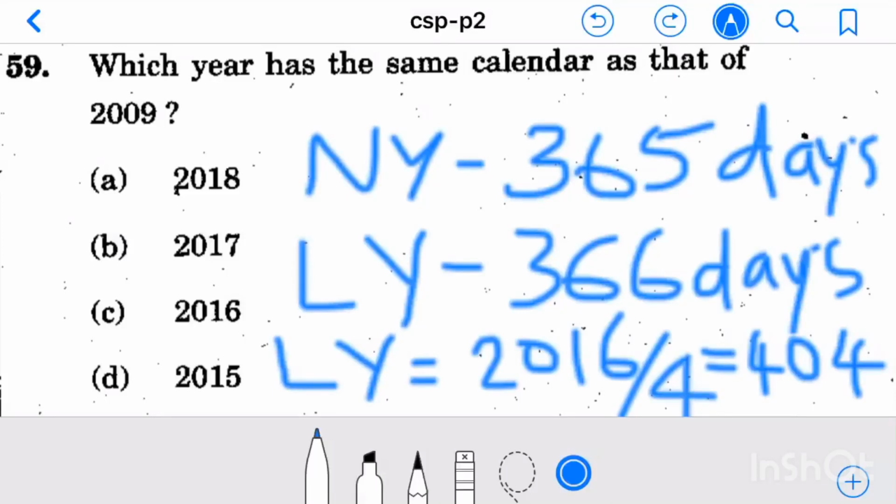Hello everyone, here I am going to solve 2019 CSAT question number 59 from question paper series A. Which year has the same calendar as that of 2009? Here we have four options.